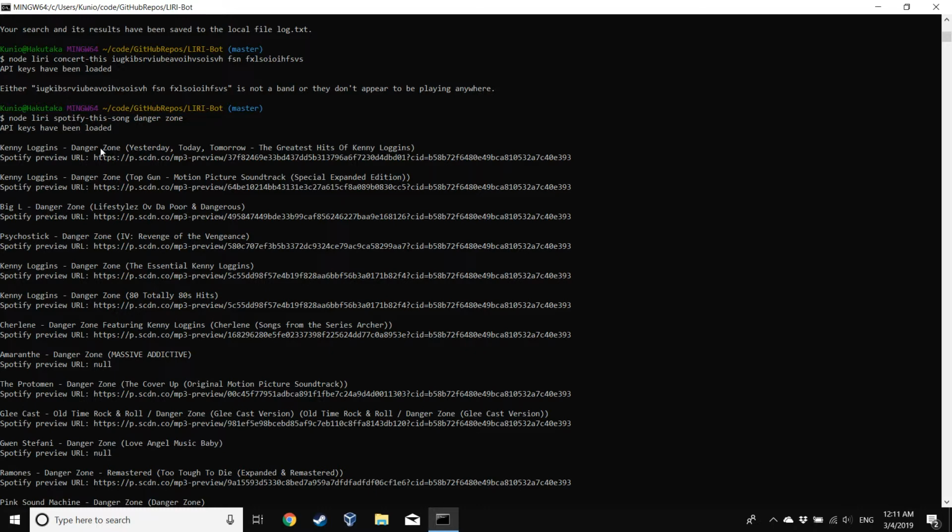Why the name of the song? Right now, this command, Spotify this song, is searching for these two words, Danger Zone, in that order. Before, I used to get lots of results, and they would have given us Danger Zone and Zone Danger, and any songs that have both the word danger and zone in them in any order. Just way too many irrelevant searches. So now I have limited it just to ones that have these words in order, which I've done with some helpful quotation marks in the query URL, which is how I ask Spotify for that information.